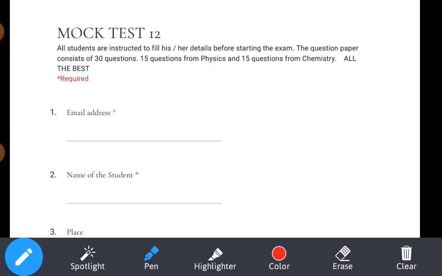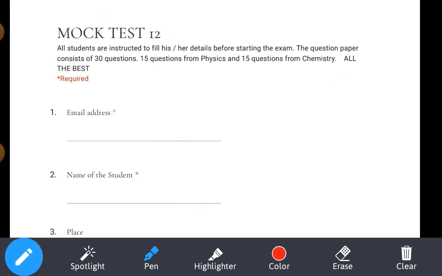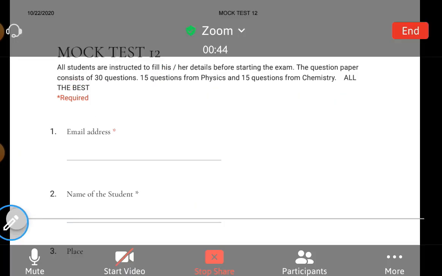Today I am with mock test 12. I have already conducted mock test 12, so today I am with the explanation part. Let's see the mock test 12 questions explanation. Let's see the first question in physics.